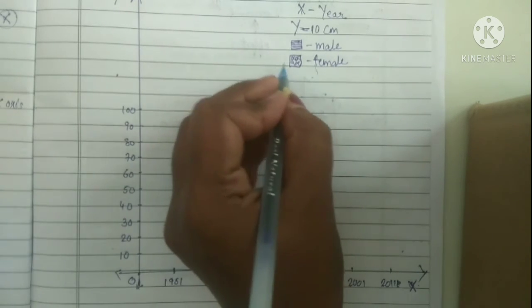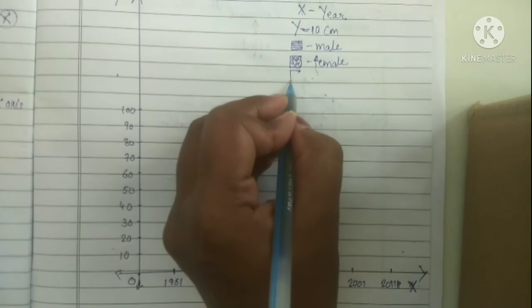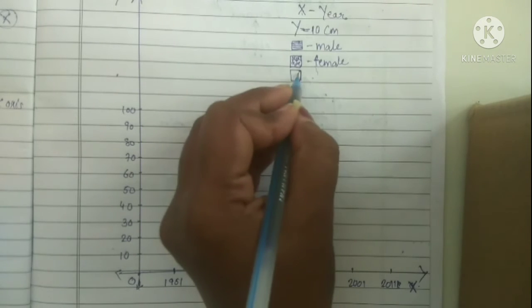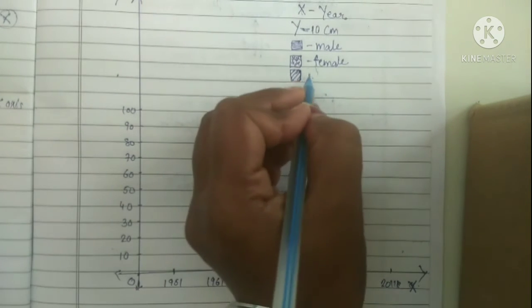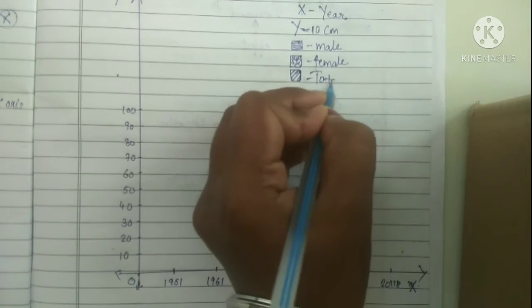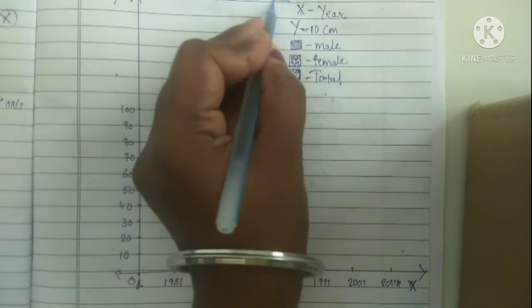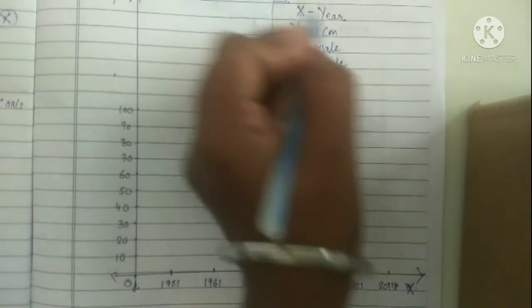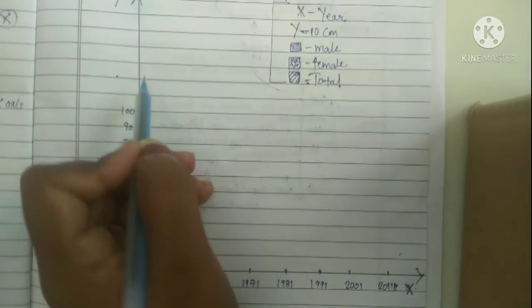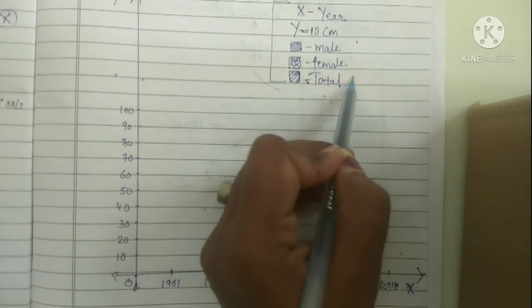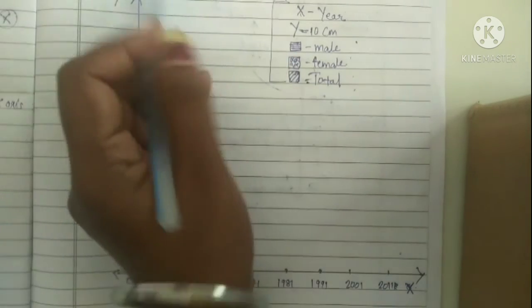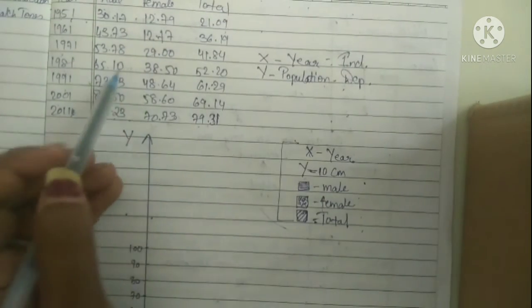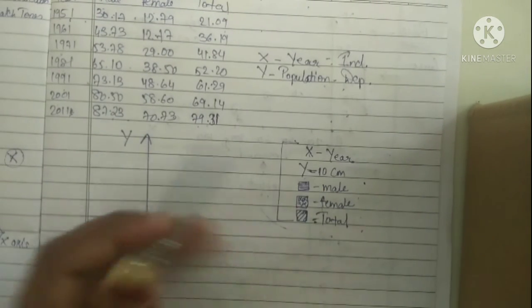Then for the total, I am going to keep the cutting in this portion. This means the total. So in this manner I have given the shading. Why? Because this whole thing you have to draw as a cluster graph. Each and every shading must be different. In one single bar, one shading can be used, but here there are 3 topics. That's why we have to go for the 3 shadings.